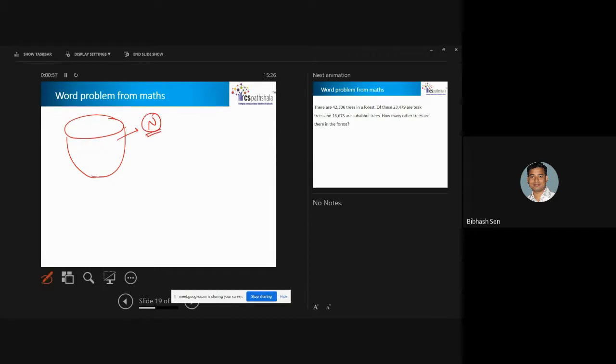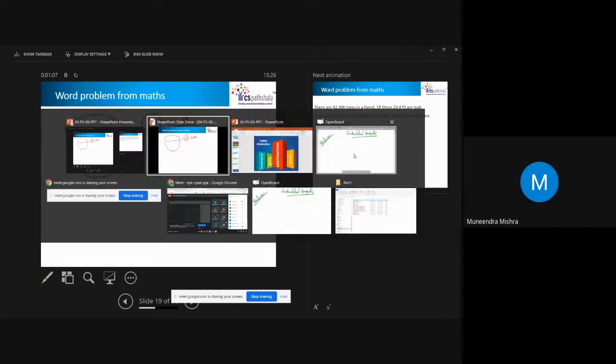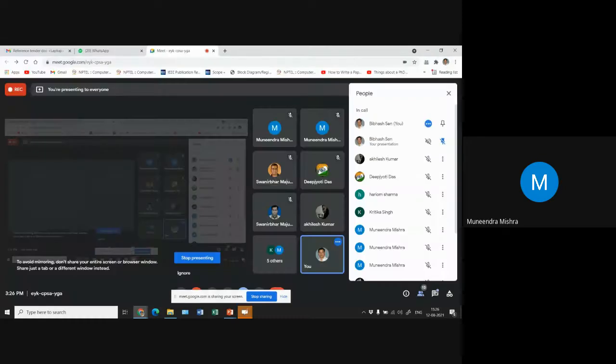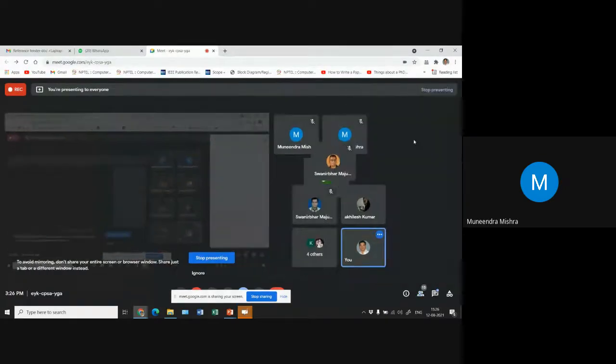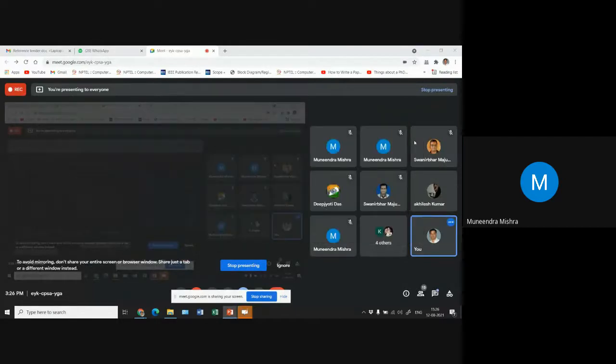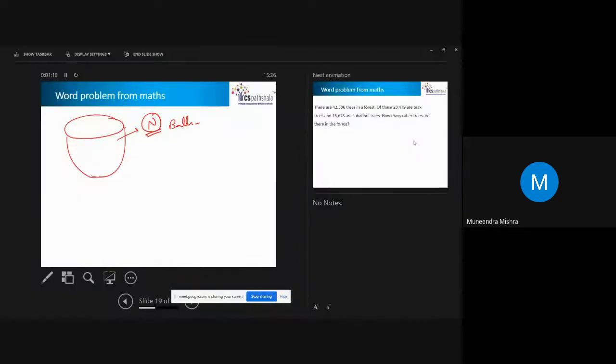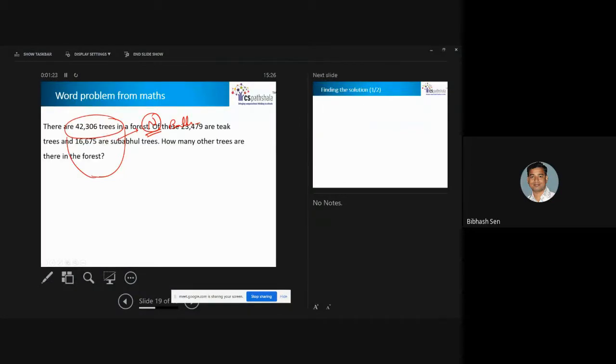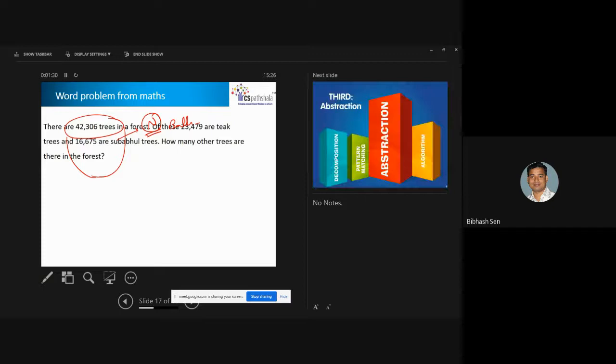Suppose n number of balls are there. Among n numbers, if I say x numbers of balls are there, so I have to go first to this part.